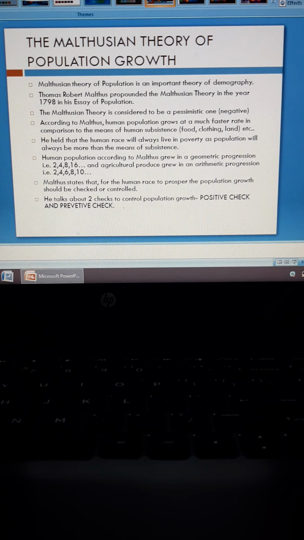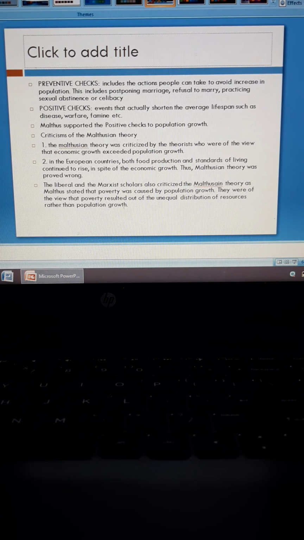So here in his theory he has talked about two types of checks, that is the positive check of population growth and the preventive check of population growth.